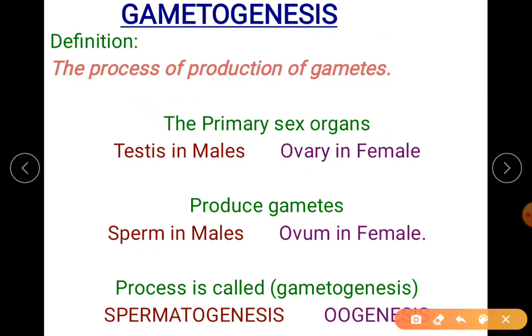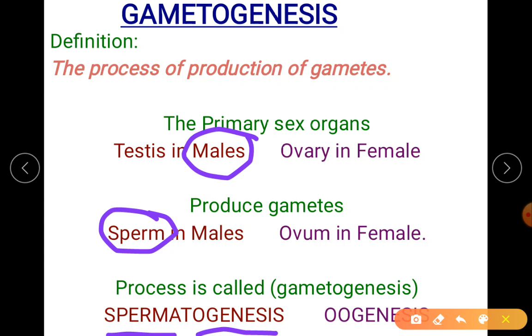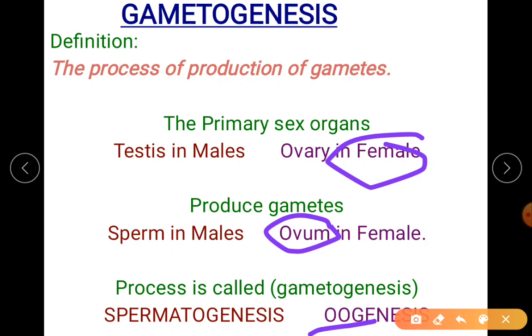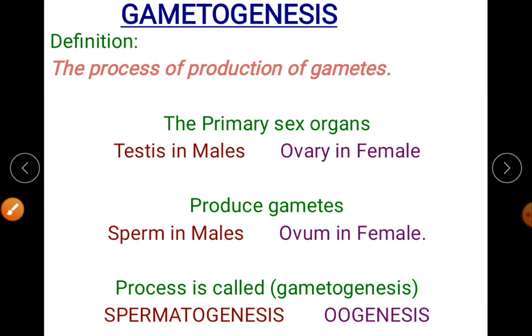And hence the process will be named based on which sex organ or which body it occurs in. If it happens in males, that is the production of sperms, we call it spermatogenesis. And if it is in females, the ovum is produced through the process oogenesis.